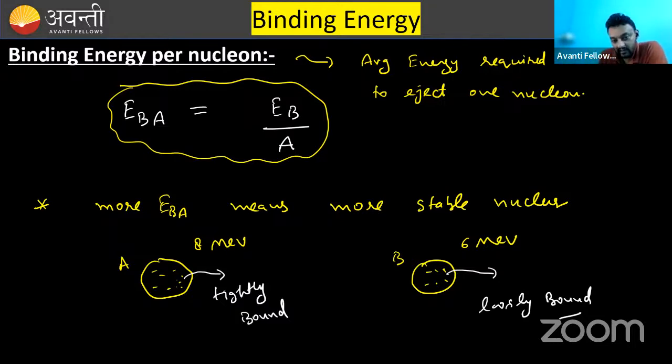Now tell me, give me the answer. If A converts to B, energy will be required or it will be released? Anyone tell me. If A converts to B, energy will be required or it will be released?